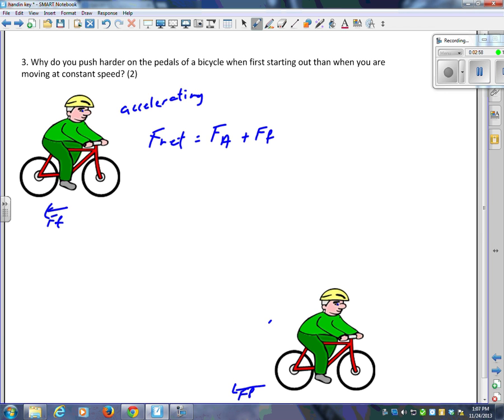Down here, when the bicycle is already moving, you no longer need to apply the force to accelerate. You're already moving at a speed. Your speed is constant. You only need to provide as much force as friction needs. Now, it is true that static friction is greater than kinetic friction, so this friction force right here would actually be bigger than this one. But the main reason is because at the start you are accelerating, and force is required for an acceleration. In the lower situation here, the man is already traveling at a constant speed. No need to accelerate. Only friction force is needed to overcome.